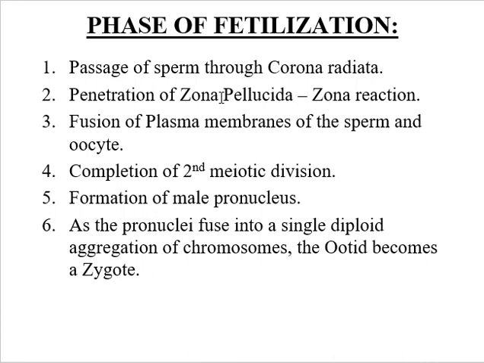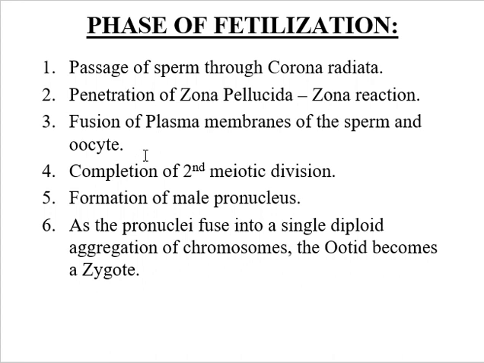Once the sperm penetrates the zona pellucida, the zona reaction occurs, a change in the properties of the zona pellucida, and it makes it impermeable to other sperms. Then the next step, you can see here, is the fusion of the plasma membrane of the sperm and oocyte. The plasma or cell membrane of the oocyte and sperm fuse and break down at the area of fusion. The head and tail of the sperm enter the cytoplasm of the oocyte, but the sperm's plasma membrane remains behind.